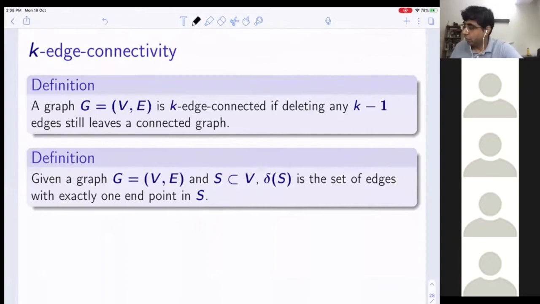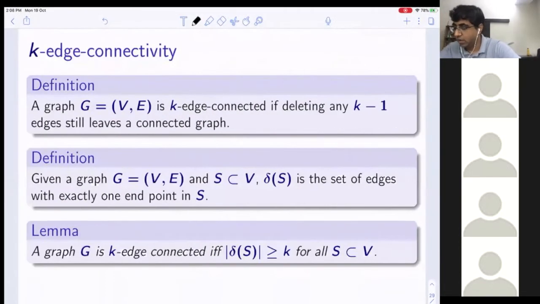Okay. So this is a very well-known fact. A graph G is k-edge connected if and only if delta of S is greater than or equal to k for all S, a proper subset of V. Why? Well, suppose the graph is k-edge connected.